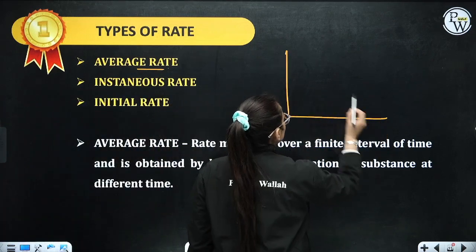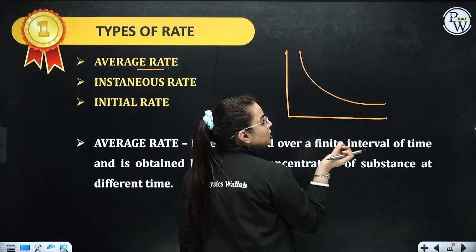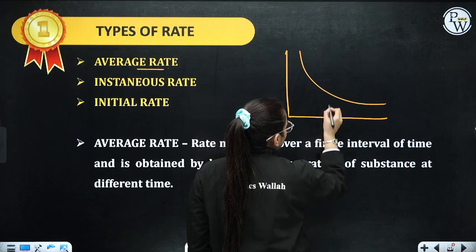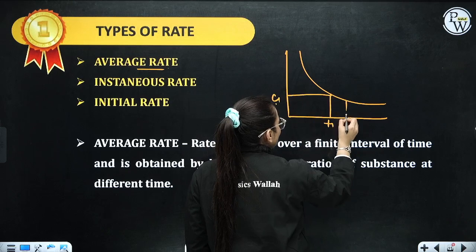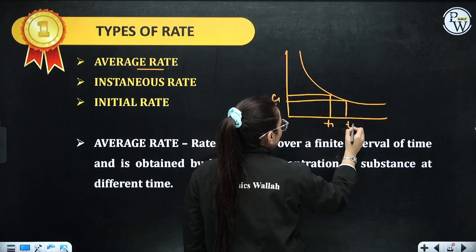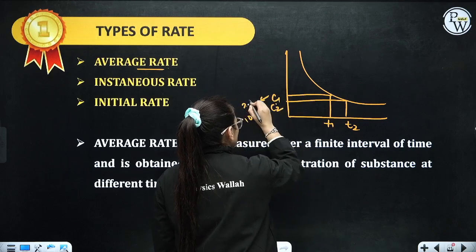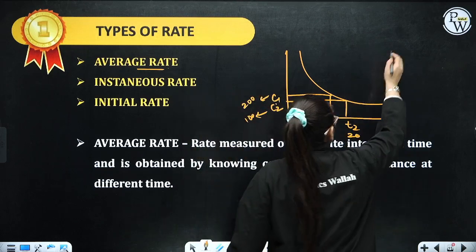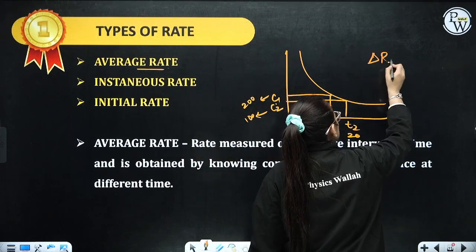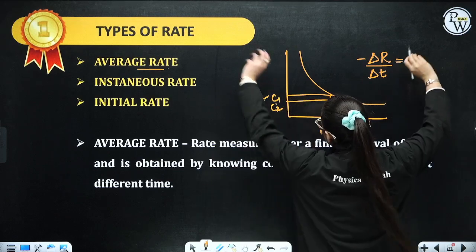For example, students, if you have this curve over here, let's say at a particular instance of time, this is T1, so this is going to be C1 concentration, and if it is T2, this is going to be your C2 concentration. Let's take 200 and 100. Now, what is average rate? For reactant, it is minus, what is final?